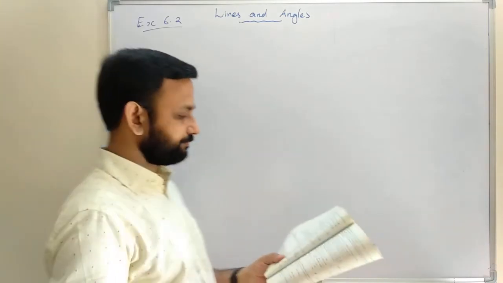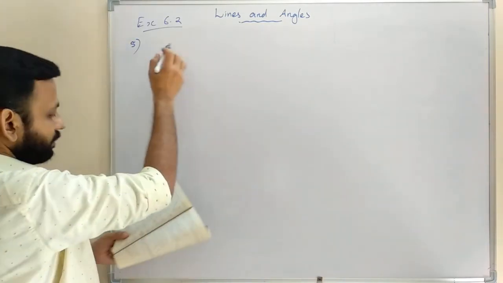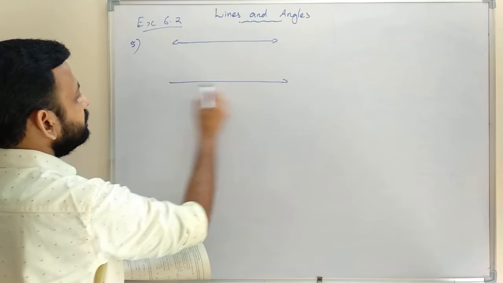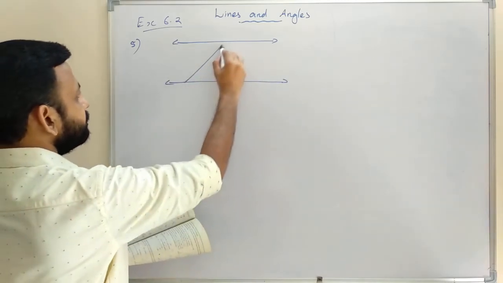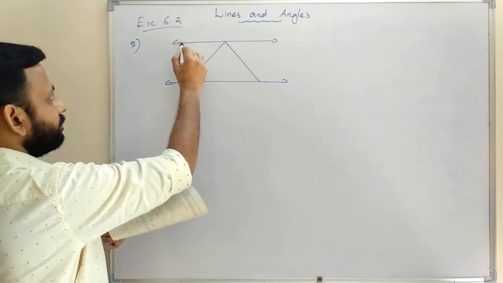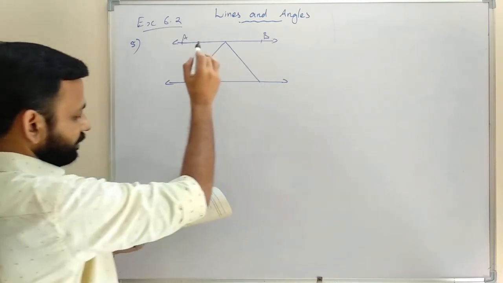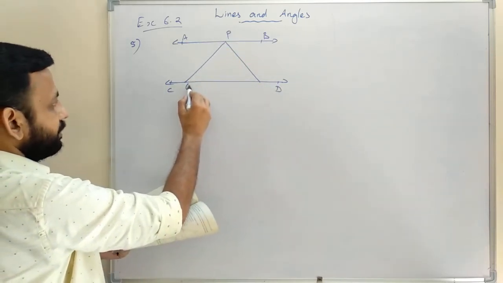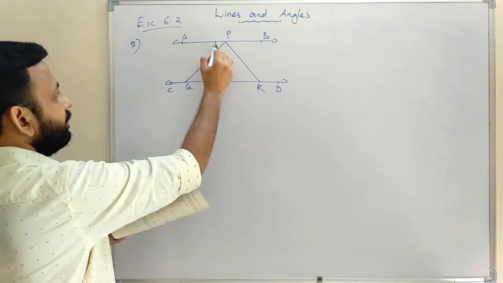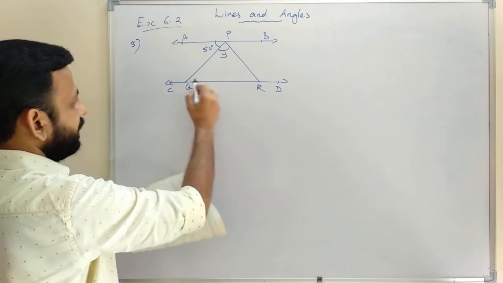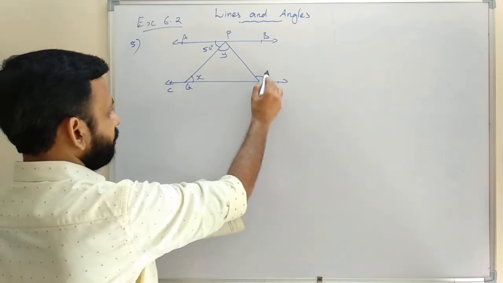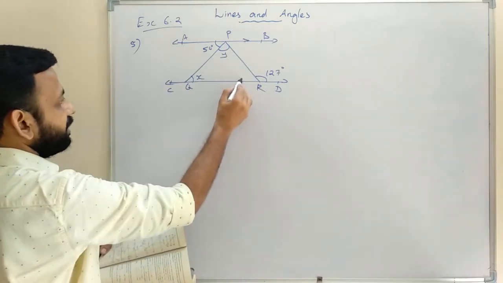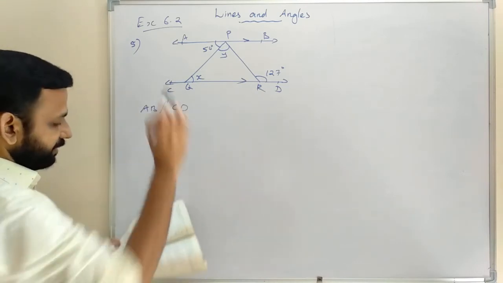Question number 5. AB, CD, and here P, Q, R, 50 degrees, and this one X, 127 degrees, and here AB is parallel to CD.